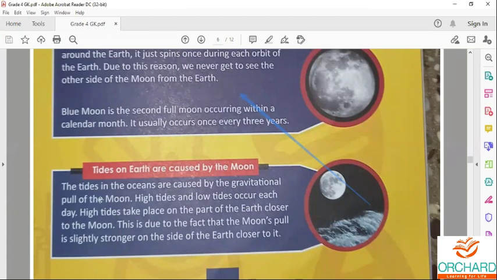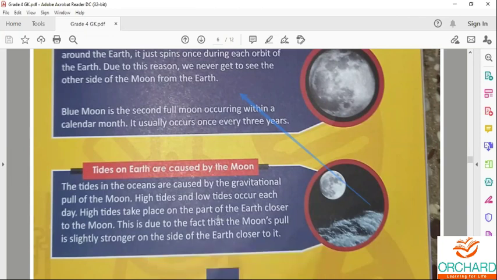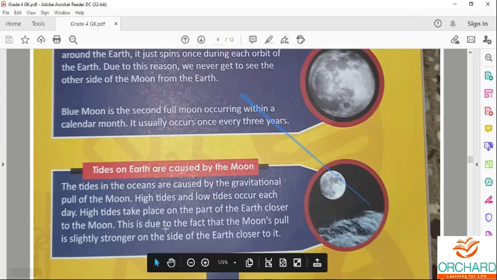The tides in the ocean are caused by the gravitational pull of the moon. High tides and low tides occur each day. High tides take place on the part of the earth closer to the moon. This is due to the fact that the moon's pull is slightly stronger on the side of the earth closer to it.